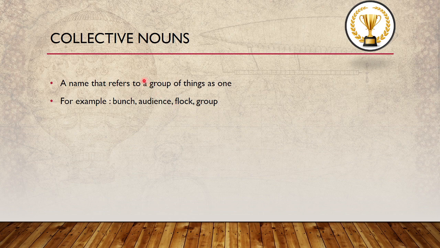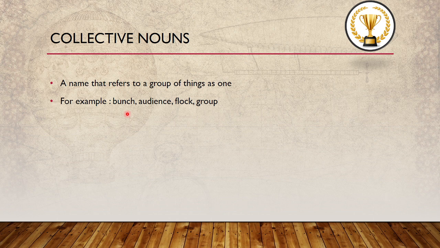Next one is collective nouns, a name that refers to a group of things as one. Earlier we discussed common nouns, a common name for many things, people or places. Here, a name refers to a group of things as one. For example, a bunch of flowers. A group of flowers together you can call a bunch of flowers, right?